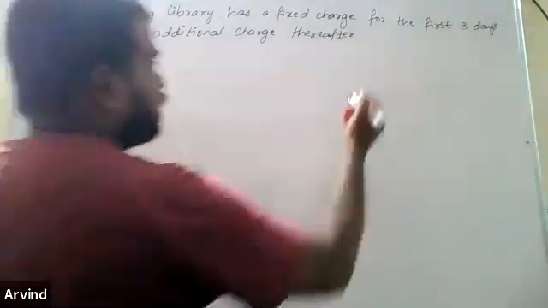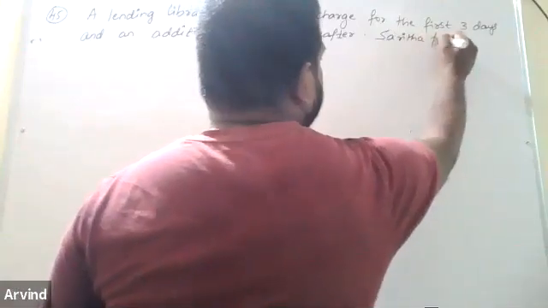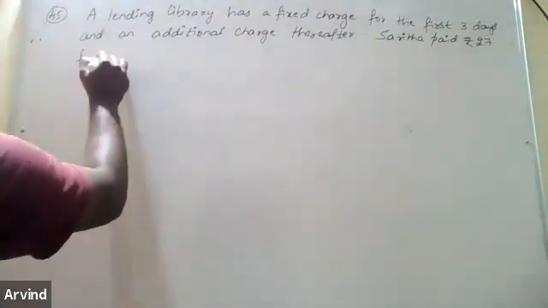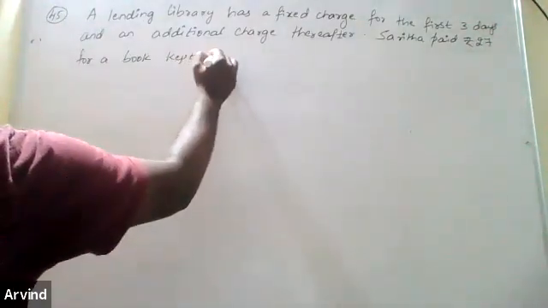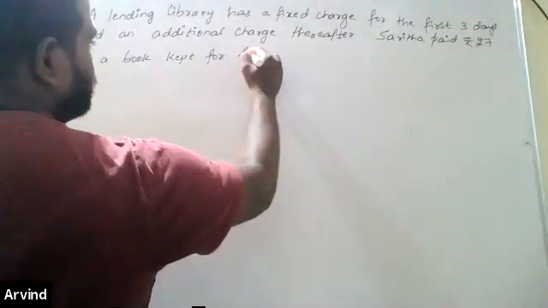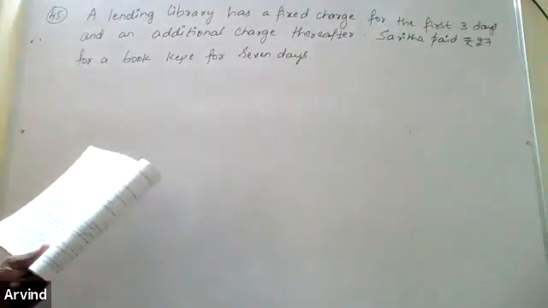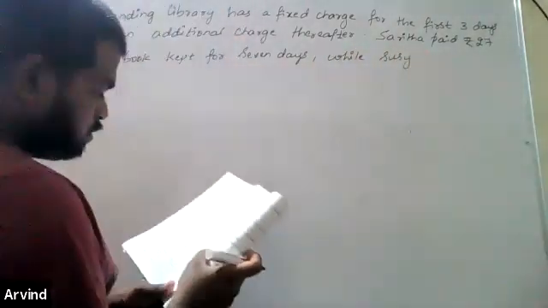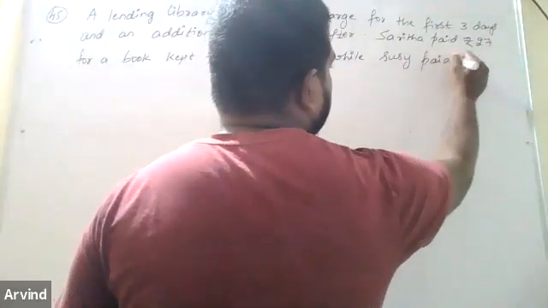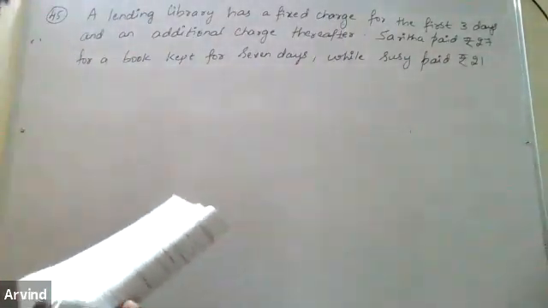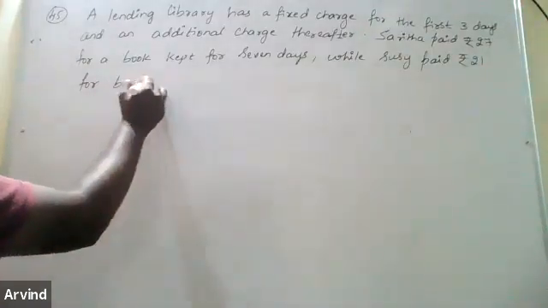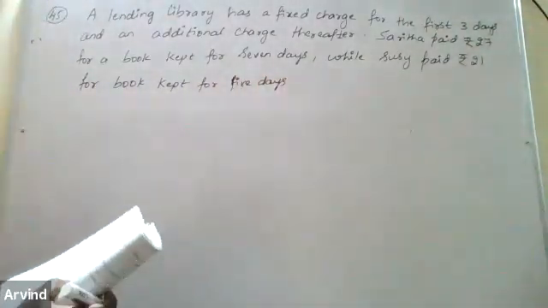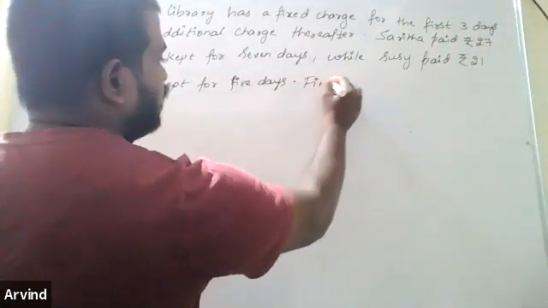Sarita paid rupees 27 for a book kept for 7 days, while Susy paid rupees 21 for a book kept for 5 days. Find the fixed charge